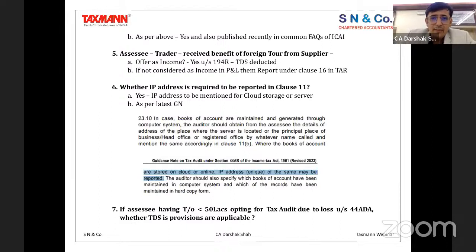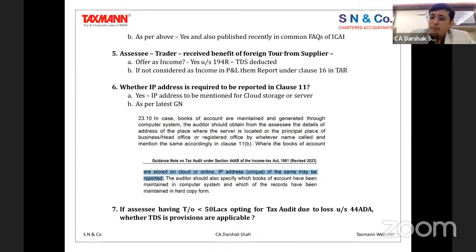So that's where even this particular point was highlighted, and therefore I wanted to bring it to our members' notice. Now I'm moving to the next question, question number 5, which is talking about the case where you are a trader. Now what happens is under 194R, as everybody is aware, the transactions which are not directly reported, which is basically the benefits which you receive in kind, right?